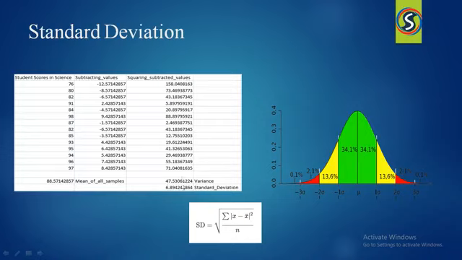From this variance, I am unable to find how the model is performed. How the students performed, I am unable to find. So that is the reason I am going to apply the square root on the variance. I got this value, 6.89. This value is our standard deviation. By using this standard deviation, we can confirm how the students performed.